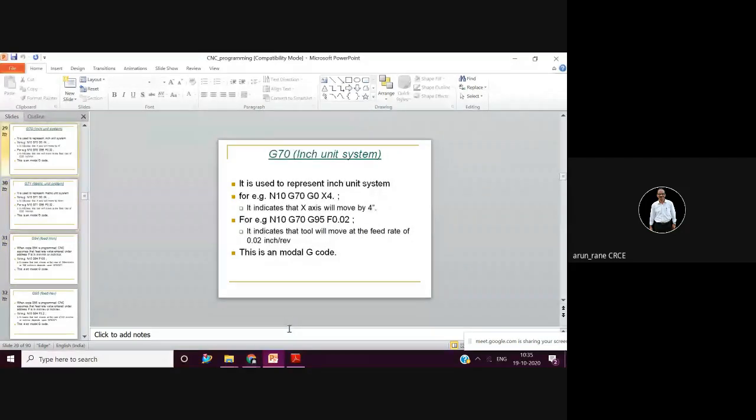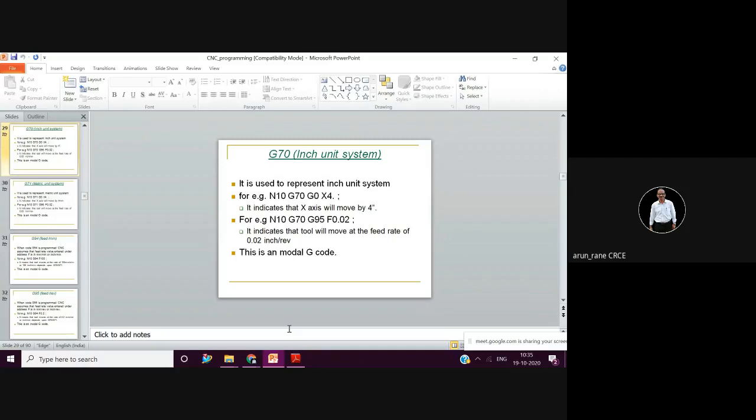Now here G70 is inch. So you'll ask me, sir, you said G20. No problem, you can use G70. Just like you write a comment on the right-hand side when writing a C program, or any derivation, you can do that. But definitely use either G20 or G70, one of the two, nothing else.